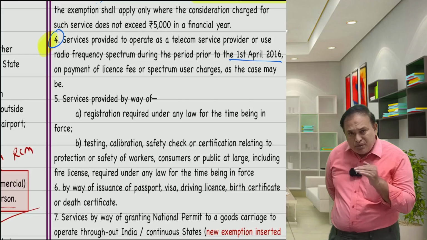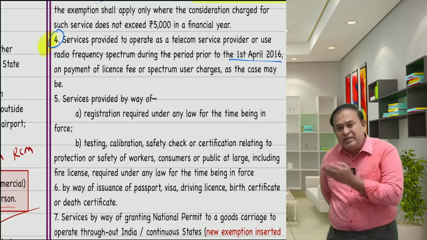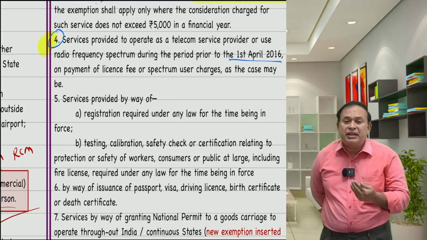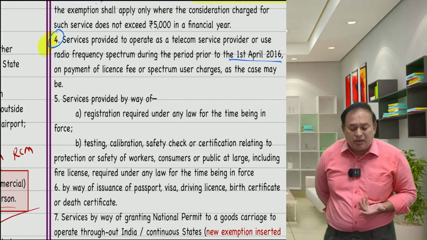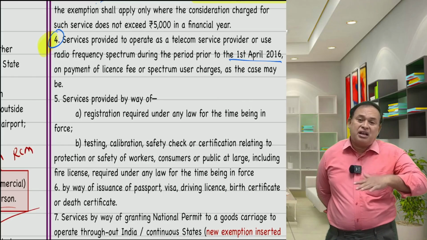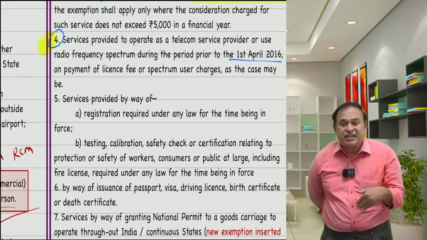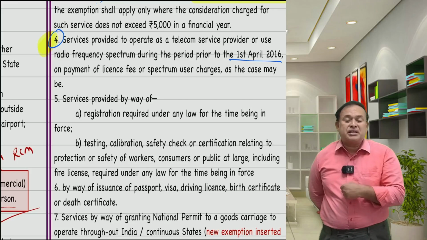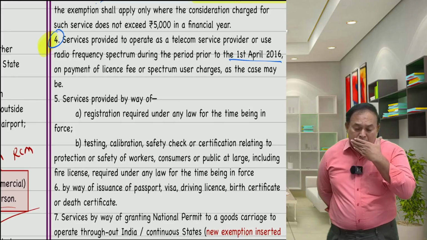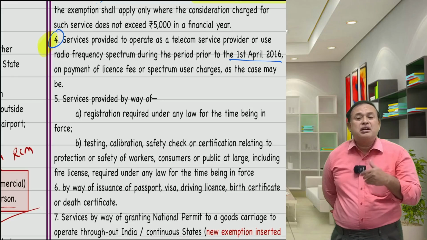GST was introduced in India from 1st July 2017 onwards. Prior to 1st July 2017, there was service tax law, and that service tax was not applicable prior to 1st April 2016 for a given supply of services, the allotment of spectrum by the telecom ministry to telecom operators.